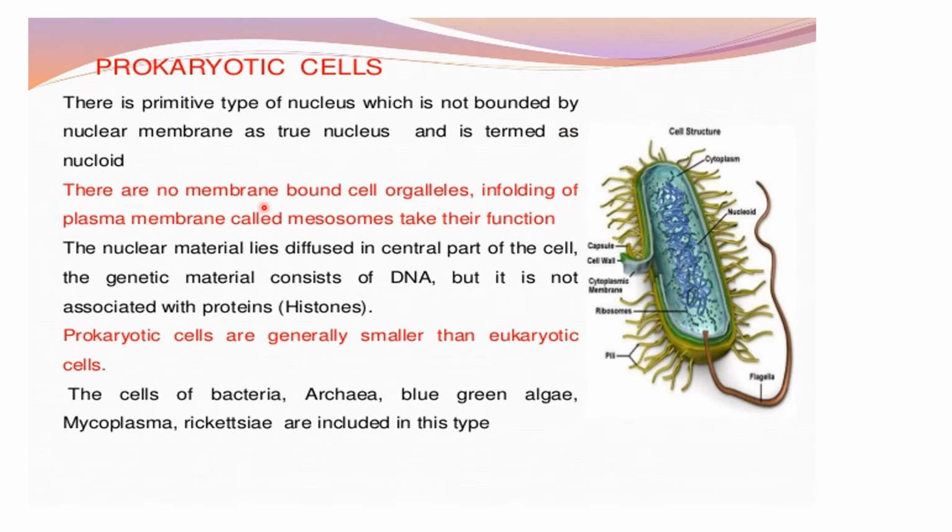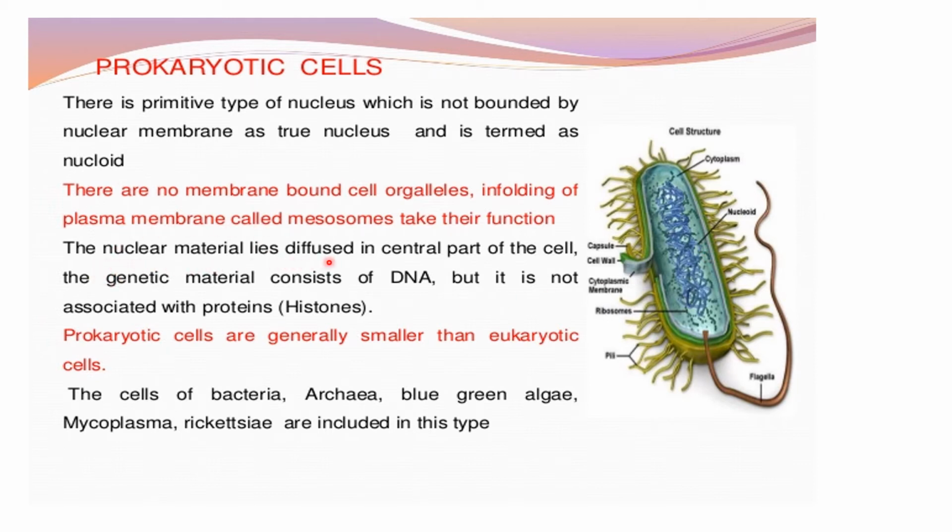There are no membrane bound organelles. Like in eukaryotic cells you have mitochondria and Golgi bodies, which are membrane bound organelles, but here there are no organelles. But infolding of plasma membrane called mesosome takes their function. So here the plasma membrane is just infolded a little bit. You can see the infolding here, which is called mesosome, which performs respiratory function.